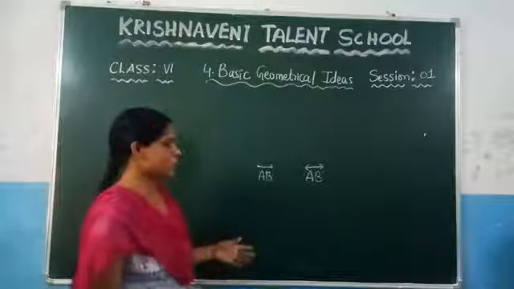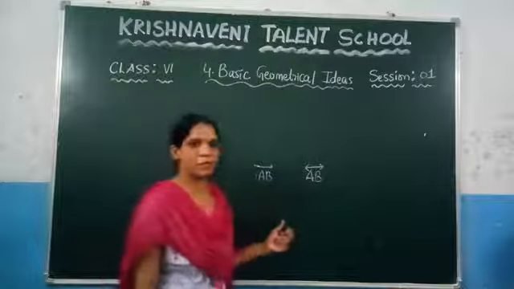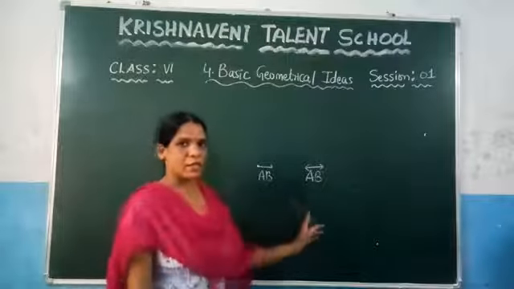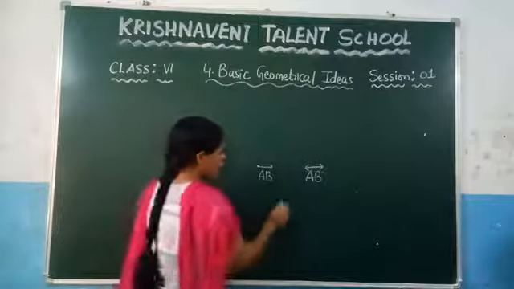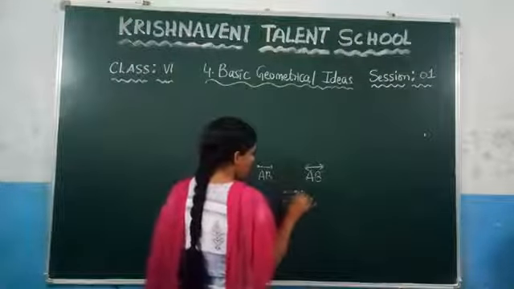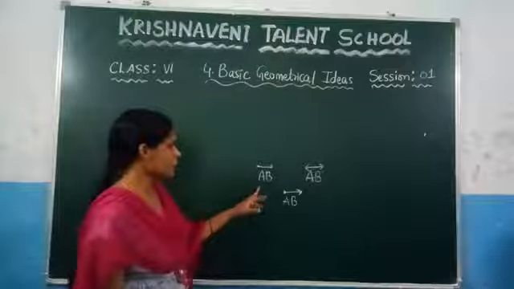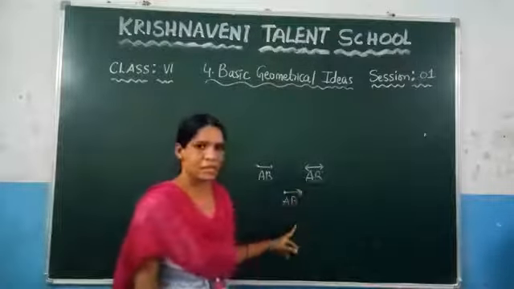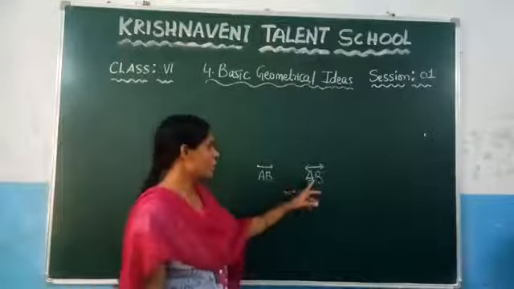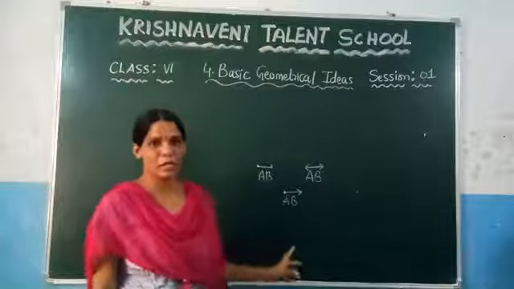After that we discussed the definition of the ray. What is a ray? A ray is a part of the line. It has an initial point and it does not have any terminating point. We represent the ray like this: the initial point is there and the terminating point is not there, it goes on like that. This is the line segment, this is the line, and this is the ray. A line segment has two endpoints, a line has no endpoint, and a ray has only one endpoint.